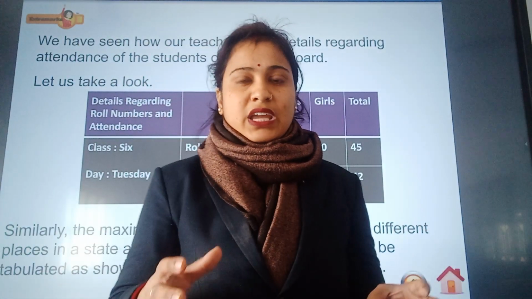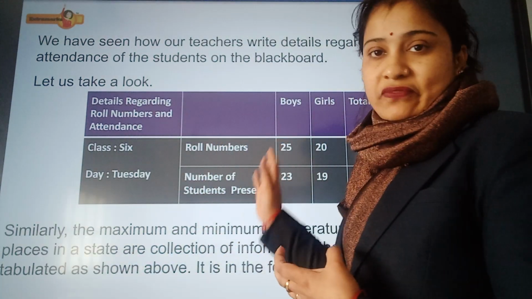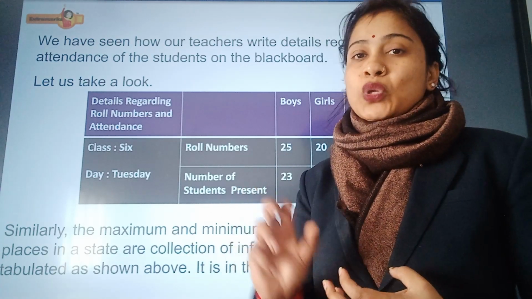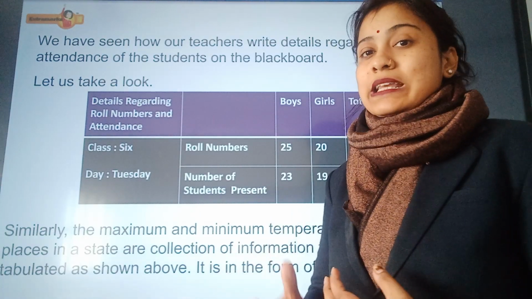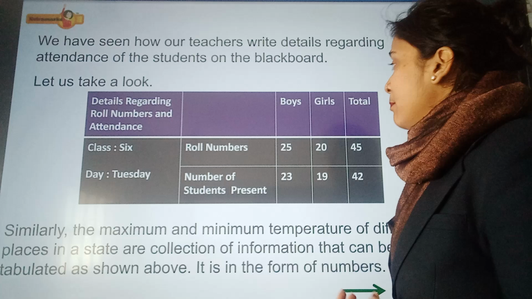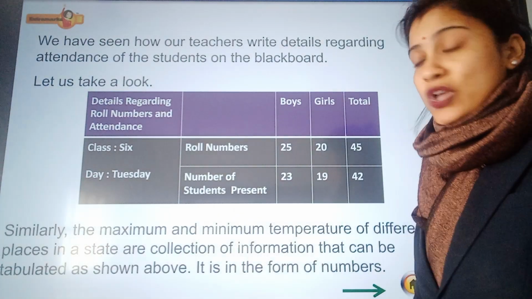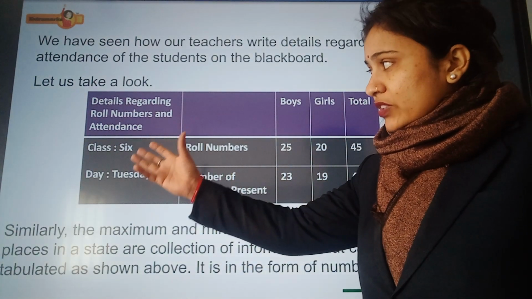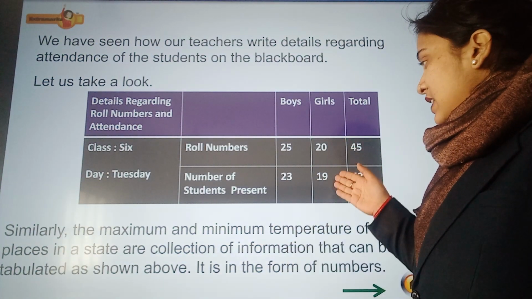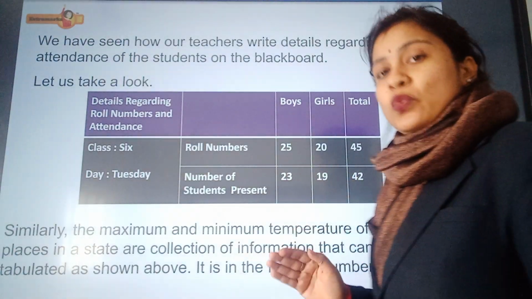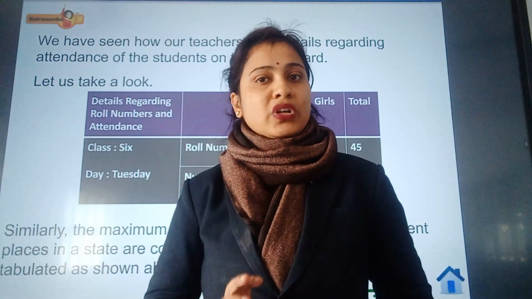Whatever information we collect, we write it in some of these forms, and if the collected information is represented in the form of numbers, then we say it is numerical data. For example, the total number of boys is 25, the total number of girls is 20 and the total strength is 45. This is a collection of data from a class 6. Out of 25, on a particular day 23 are present; on a particular day 19 are present. So out of 45, a total of 42 are present. This is how we represent the information of the presence of students in a class on a particular day.